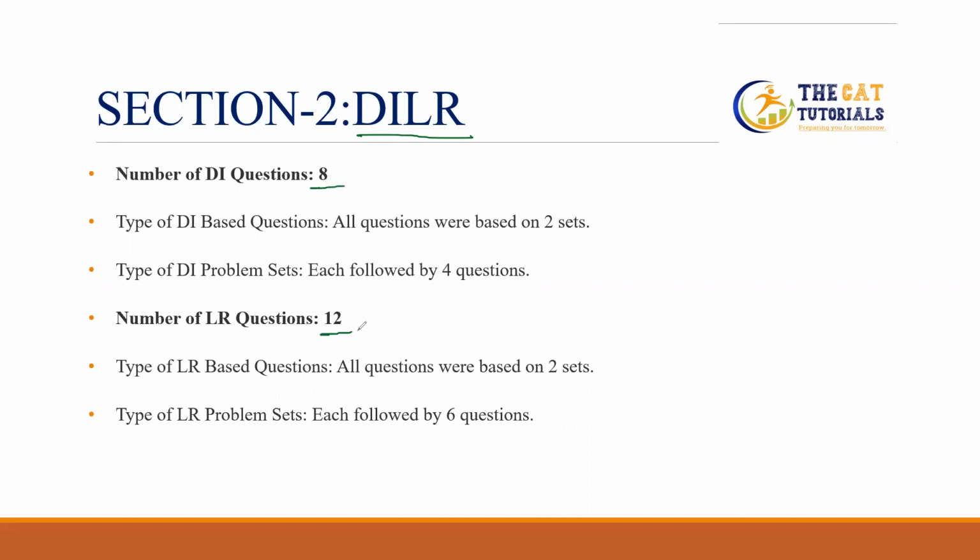When we talk about the type of data interpretation questions, all questions were based on 2 sets, and each set was followed by 4 questions. So definitely you can see that we have 8 questions in the DI. Again, in the LR, all questions were based on 2 sets, and each was followed by 6 questions. So we have exactly 12 questions from the LR.